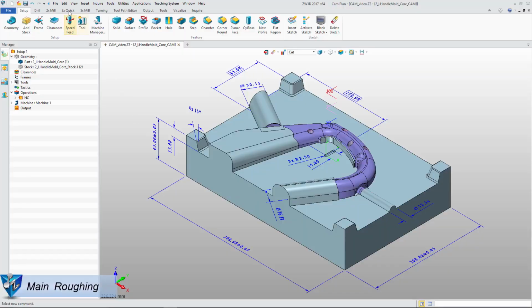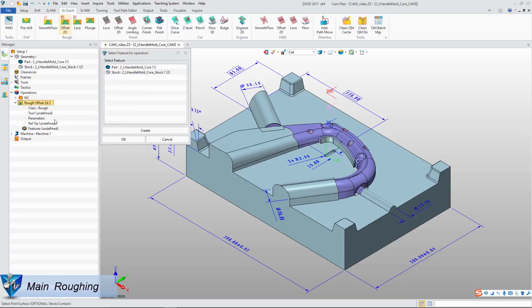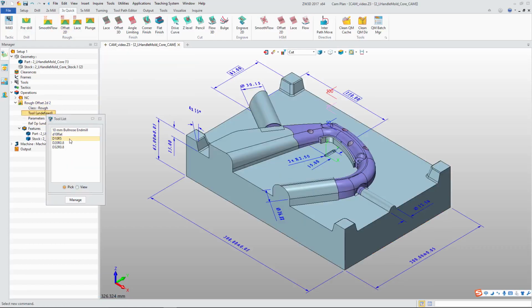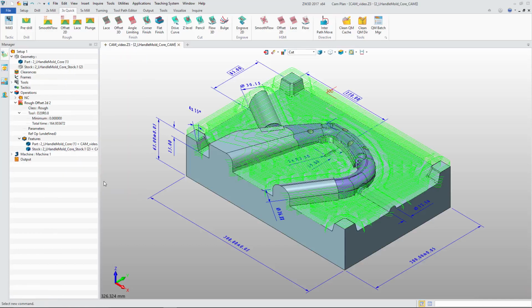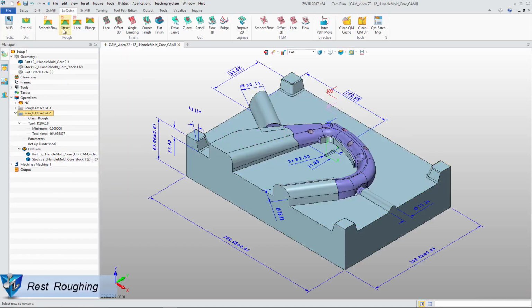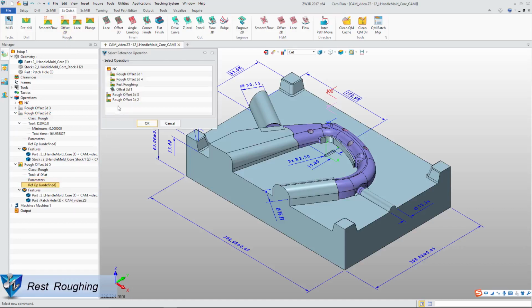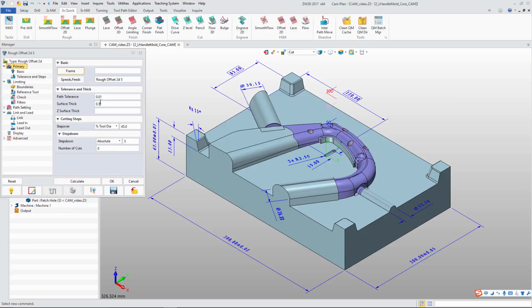For roughing, select the part and stock. Define the tool and parameter. Then, we will get main roughing toolpath. For rest rough milling, we can use reference operation. Define the cutting parameter and calculation. This is the result.